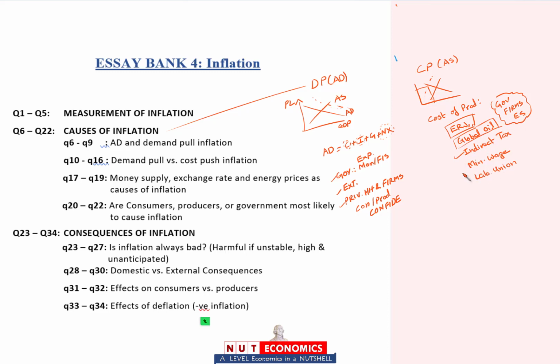Indirect taxes and minimum wage laws, they are in the hands of the government, so government can be a source of cost push inflation. And labor union activity, this is in the hands of the firms, so even the firms can be a source of cost push inflation. So this is your knowledge of causes of inflation, and you don't need anything more than that.